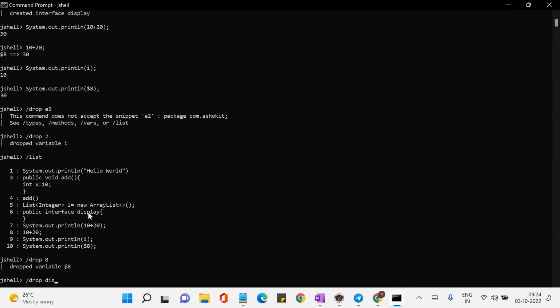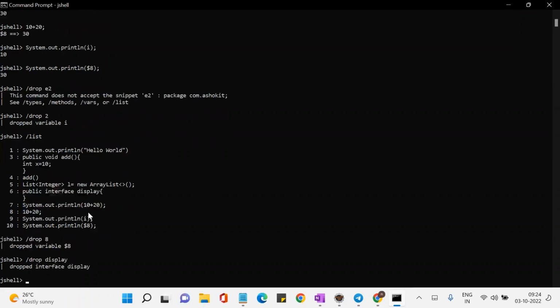What is the interface name? Display. Just put the name, see, dropped interface. So it will search with this display. Is it an interface? Is it a method or is it a class? It will drop it accordingly.